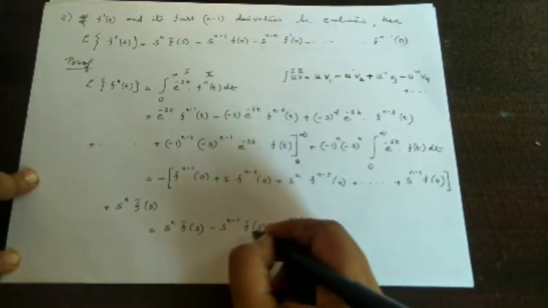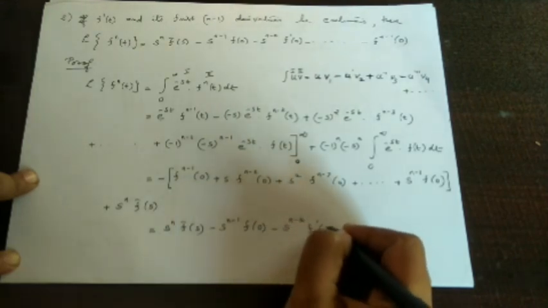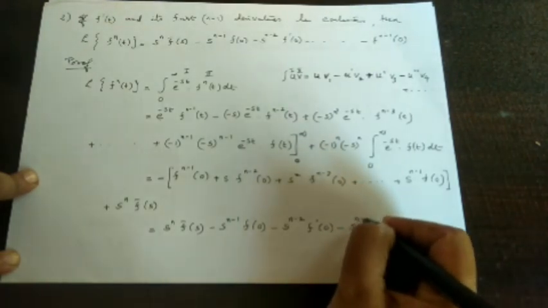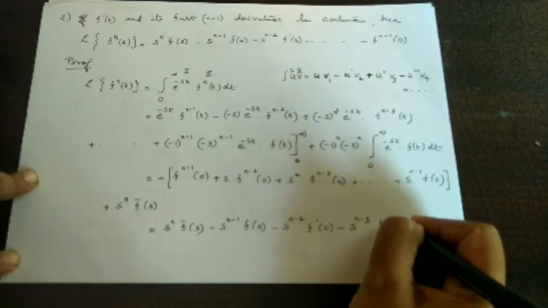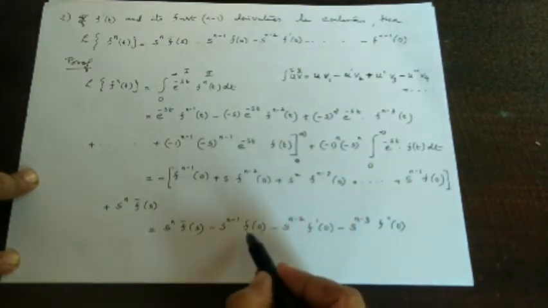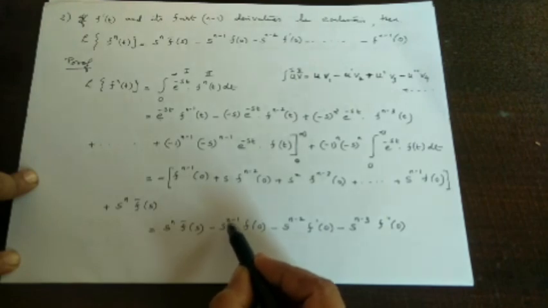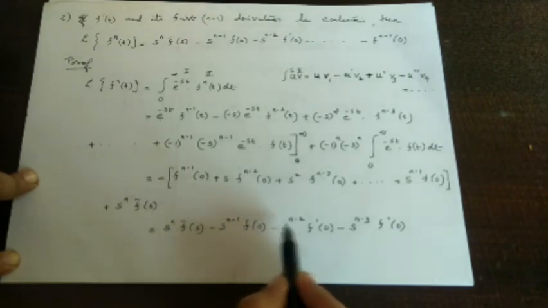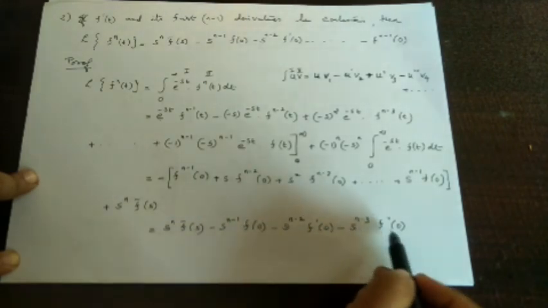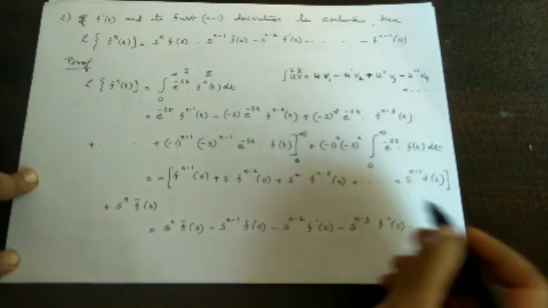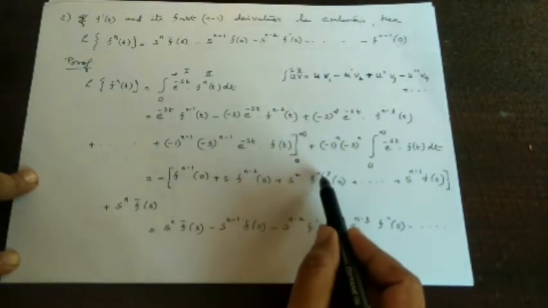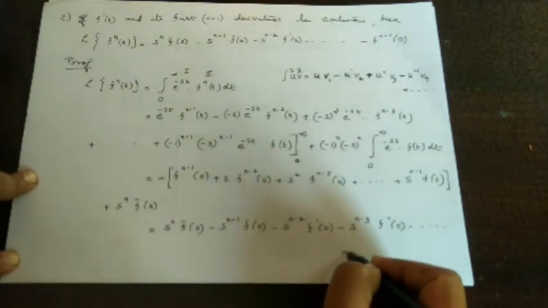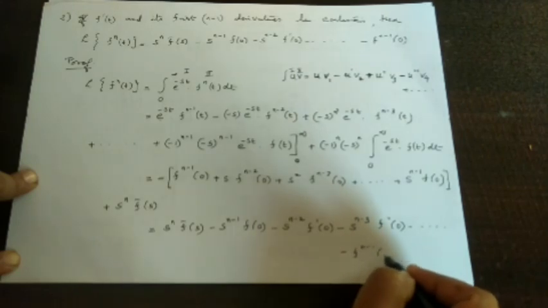Then in the place of f of 0 we will get f dash 0. Then the fourth term becomes s raised to n minus 3 f double dash 0. Here the power of s is decreasing while the order of the derivative is increasing: s raised to n, s raised to n minus 1, s raised to n minus 2, s raised to n minus 3, etc. Here we get s square f raised to n minus 3 of 0 and s f raised to n minus 2 of 0. The last term will be minus f raised to n minus 1 of 0.